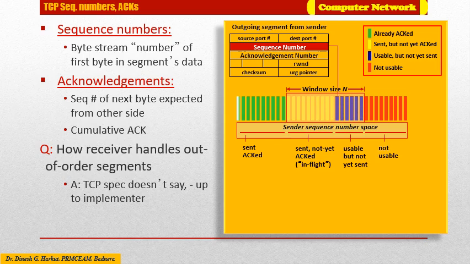This is the sequence number field of the outgoing segment from the sender. In this field, the number of this packet is put.